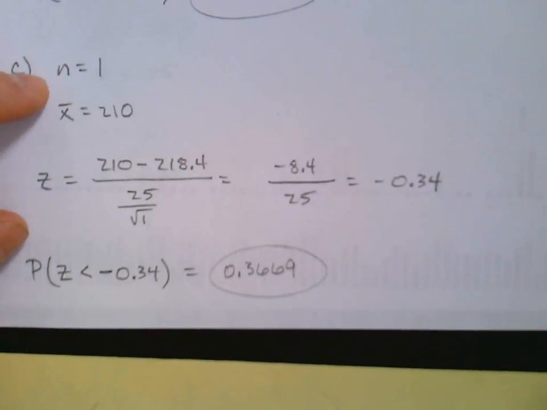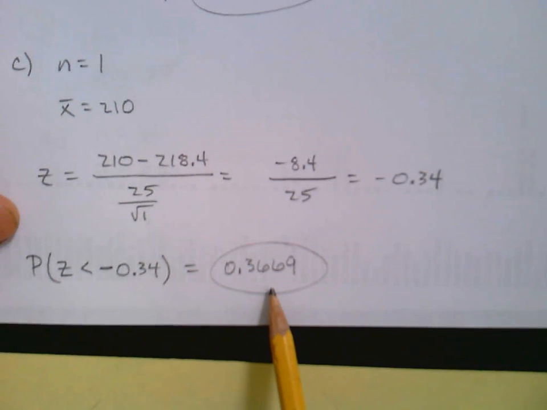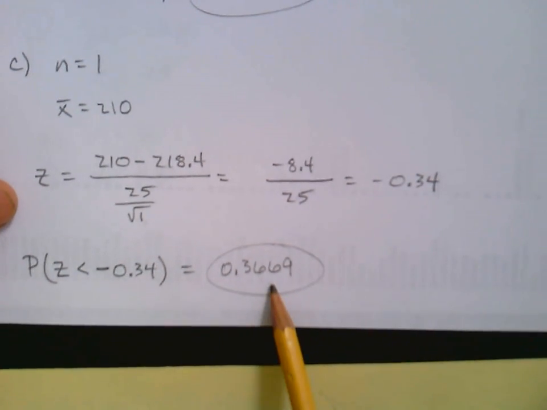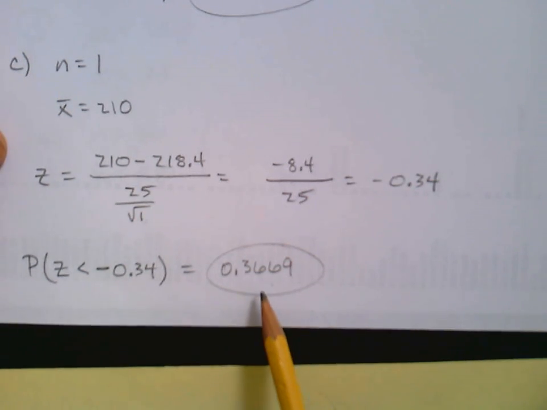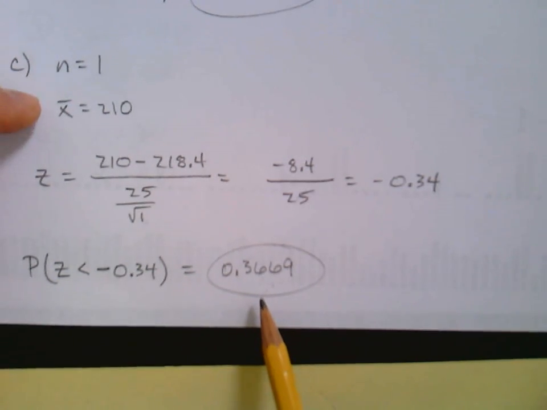So when we dropped it to a sample of 1, if we're just picking one individual, obviously the chances are pretty high that we're going to get somebody who consumes less than 210 pounds per year. Far from a guarantee, but there's a lot of people, over a third of the country consumes less than 210 pounds of meat per year.